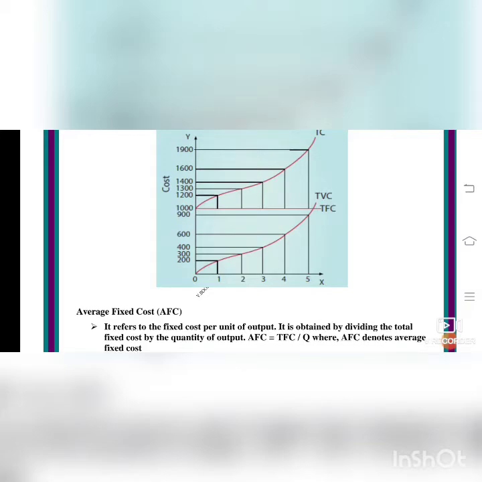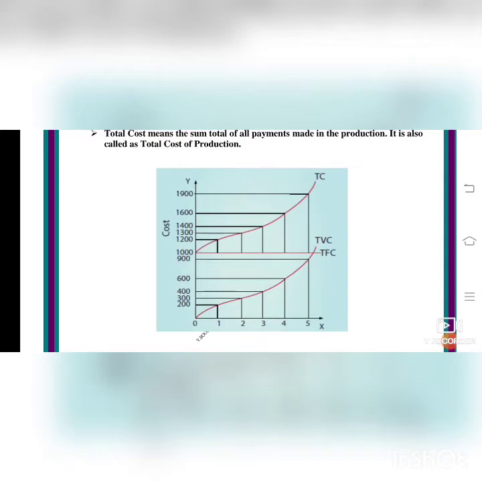So now first we are going to draw the diagram for TVC. You see the lower curve, the red curve. 1 means 200, 2 means 300, 3 means 400, 4 means 600, 5 means 900. So you see the tabular column in the book on page number 86, and you will draw this diagram. First we are drawing the TVC curve, total variable cost. Now we are going to draw the total cost curve.